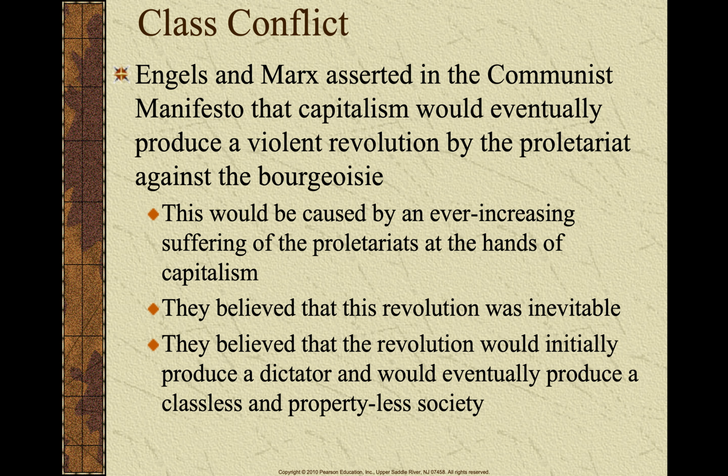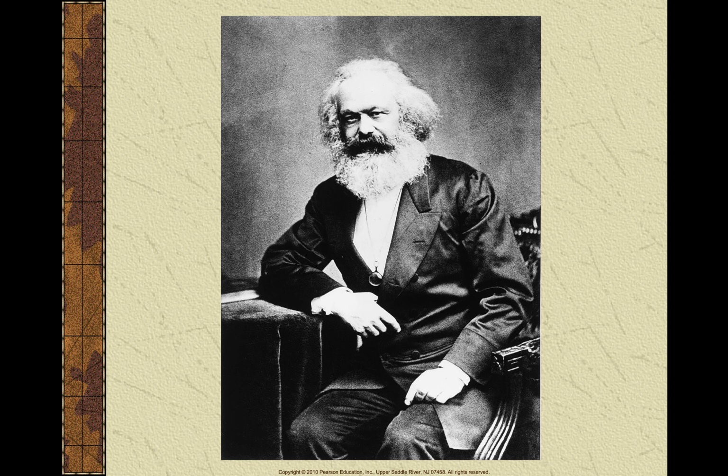So they assumed, which was quite interesting, that the dictator would just relinquish power, and that's not going to be the case. What we see, especially within the Soviet Union. So that's definitely a fundamental flaw within a notion that they were talking about within the Communist Manifesto. And there's a picture of Karl Marx.